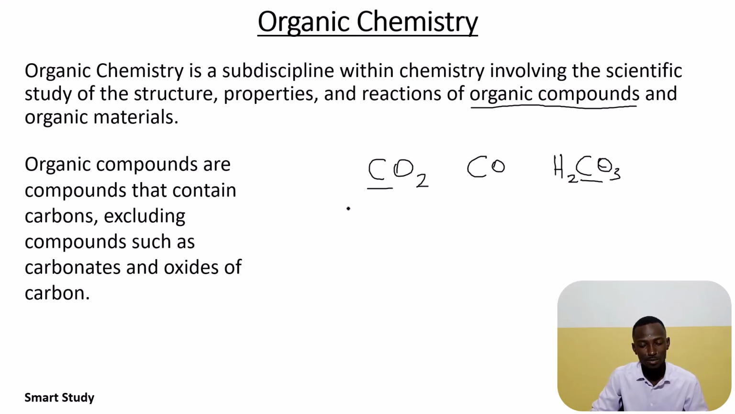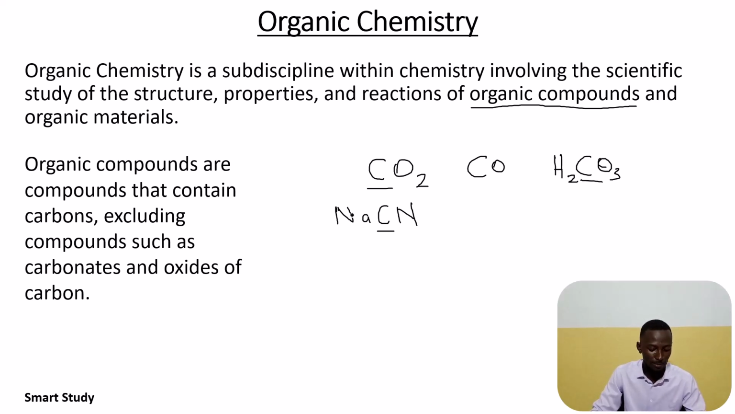There are other examples like metallic cyanides. Although metallic cyanide, sodium cyanide to be specific, contains carbon, it is not an organic compound. There are more examples of compounds that contain carbon but are not organic compounds, so you can look them up or check them. All these examples we've mentioned are actually inorganic compounds.